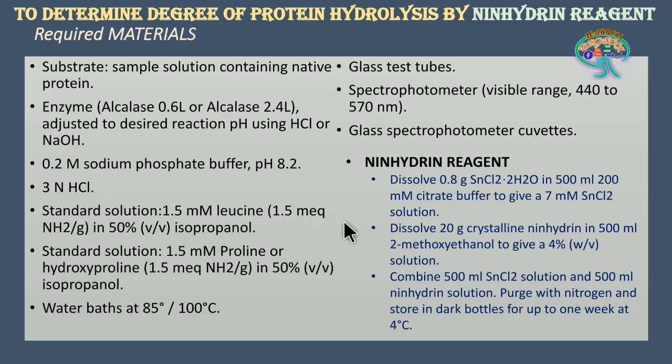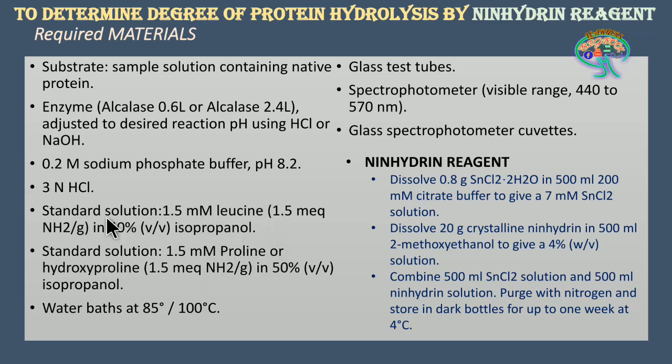And further, standard solutions. Standard solutions are prepared in 2 different forms: one of leucine and the other of proline or hydroxyproline. So leucine is for the free alpha amino acids, and proline is for the proline itself.